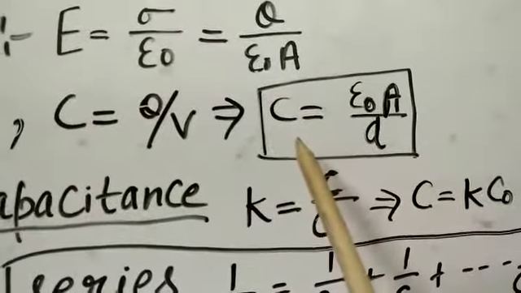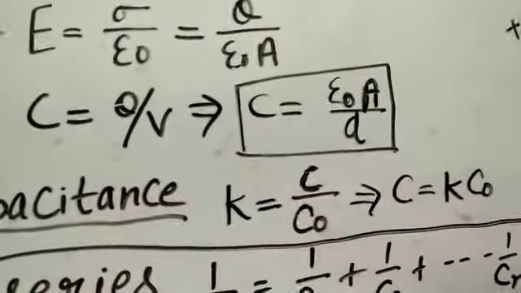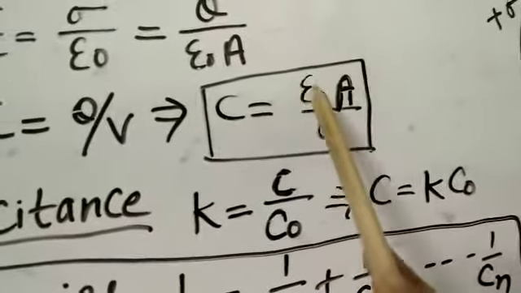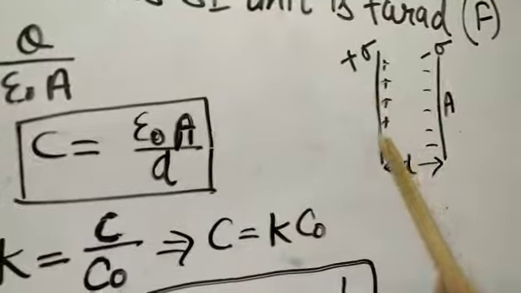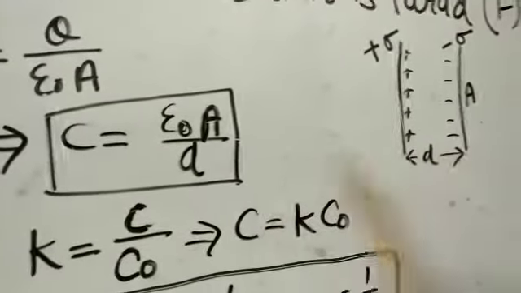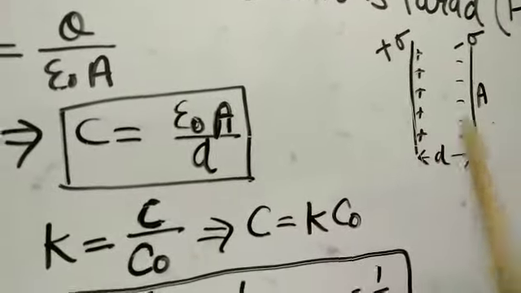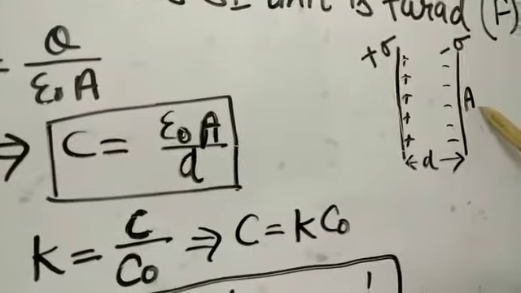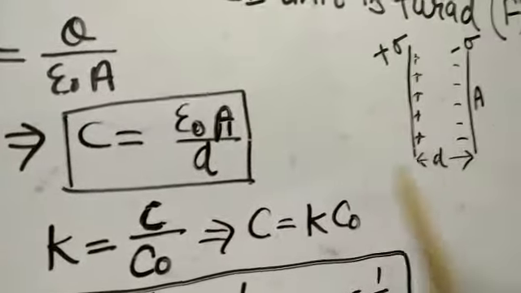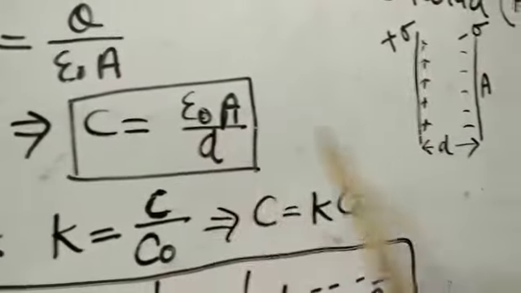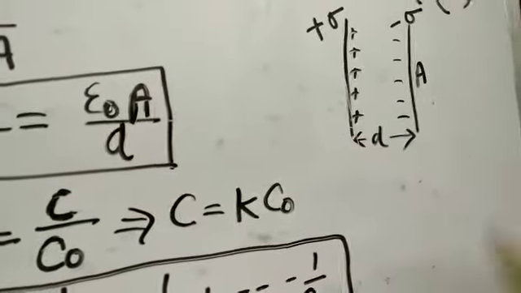So the capacitance of a parallel plate capacitor is equal to epsilon naught A upon d, where A is the area of the plates. Because the area of both plates is the same, we take only one A. Epsilon naught is the permittivity of free space and d is the separation between these two plates.